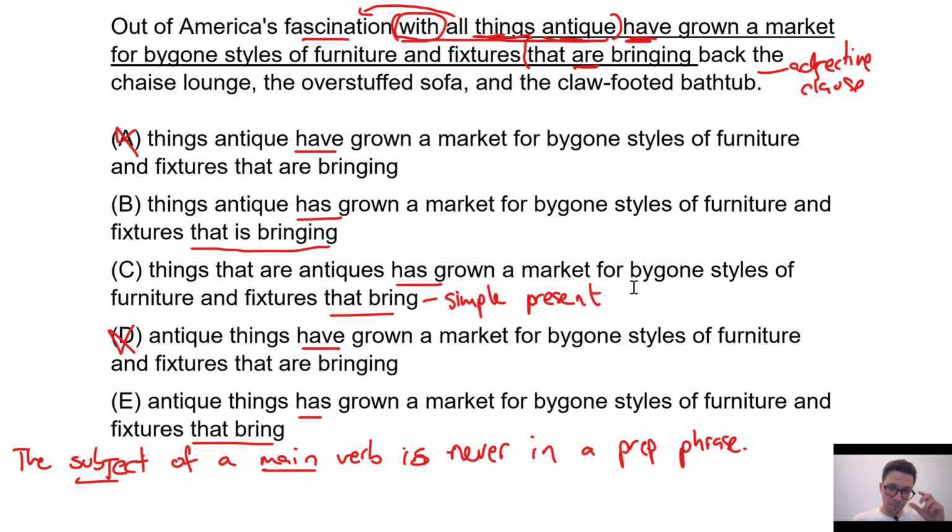Simple present tense is used to communicate things that happen regularly, right? They may not be happening at this very moment. It's more a habitual action, right? So he runs every day. He's not necessarily running right now at this very moment, but he runs every day. It's something that he does every day, a habitual action. This is bringing. This is the present progressive, or present continuous, as some people call it.